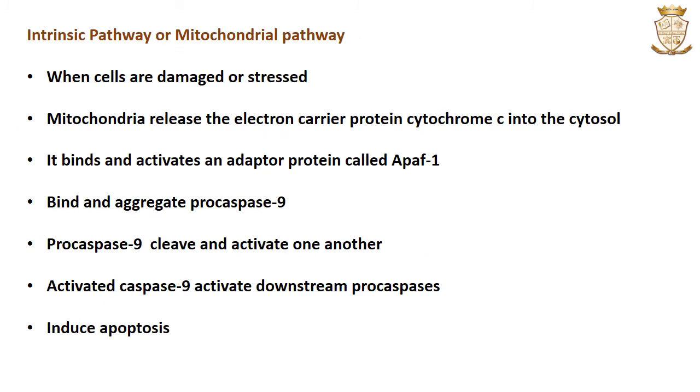The second pathway is the intrinsic pathway. It is also known as the mitochondrial pathway. Intrinsic stresses such as those arising from oncogenes, direct DNA damage, hypoxia or less oxygen, survival factor deprivation, etc. can activate the intrinsic apoptotic pathway.